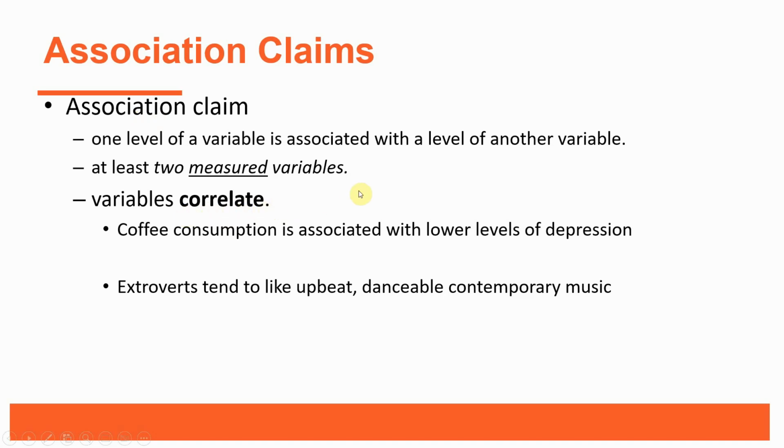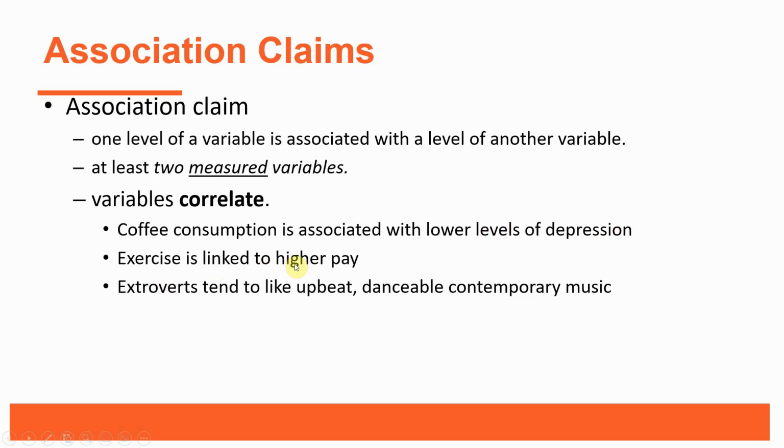They go together. So for example, coffee consumption is associated with lower levels of depression. Now we have two variables there and they have been measured. They haven't been manipulated, they've just been measured. So we have measured coffee consumption, how many cups of coffee consumed in a day, and we've also measured levels of depression.